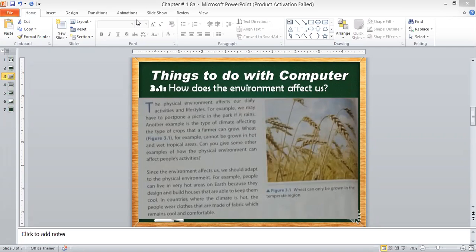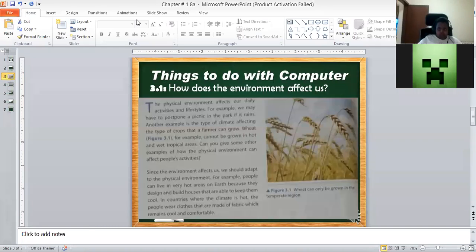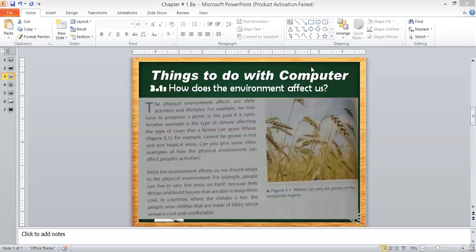Let's suppose you want to go on a picnic, and you decide you will go on the 10th of October. But because of some issue, you postpone the picnic to a new date.